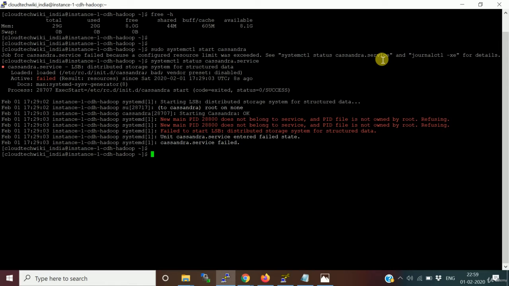It says the process PID file is owned by the root. Okay, fine. I'm starting with the root user only, but still it is giving a problem.